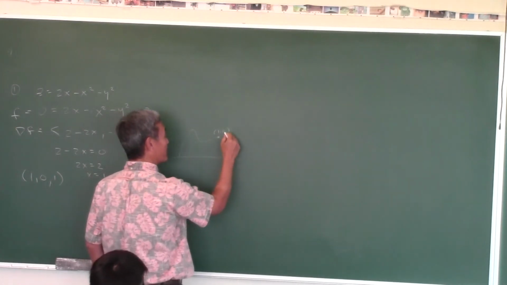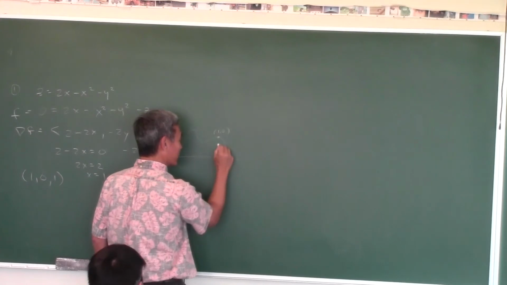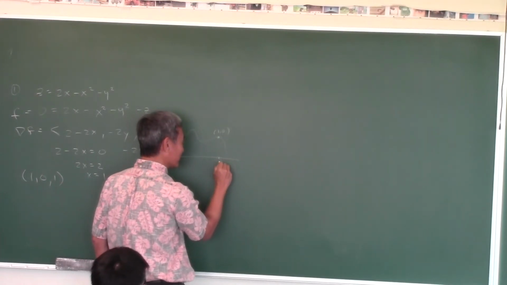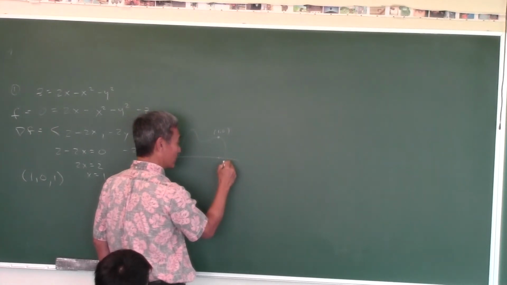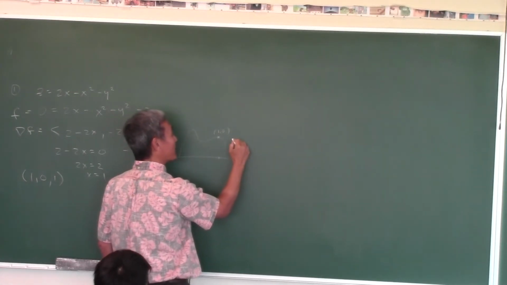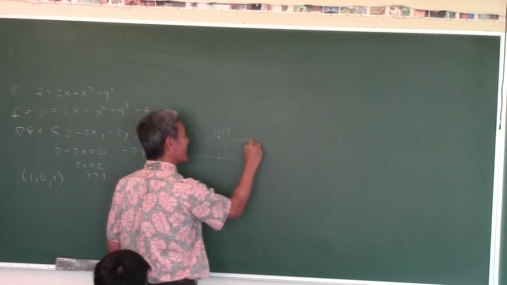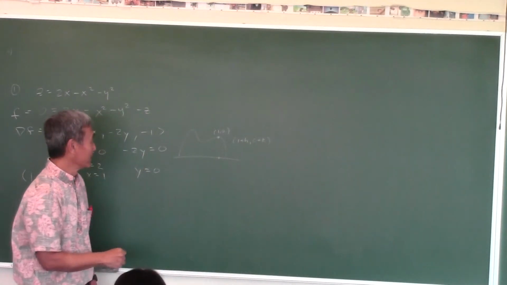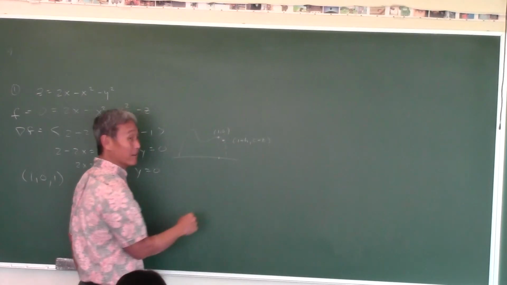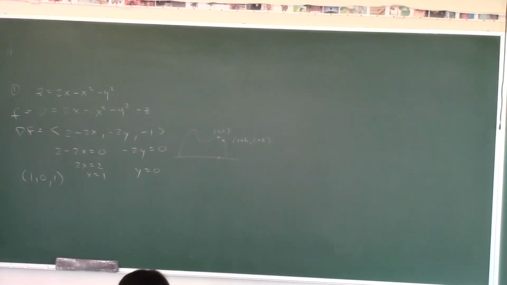You compare it to a point down on the xy plane. This is the point (1, 0). We're going to compare it to a point (1 plus h, 0 plus k). That would be like a point very near it, like that.